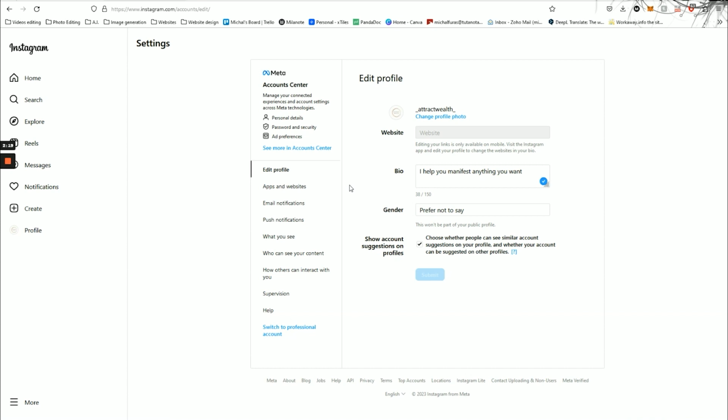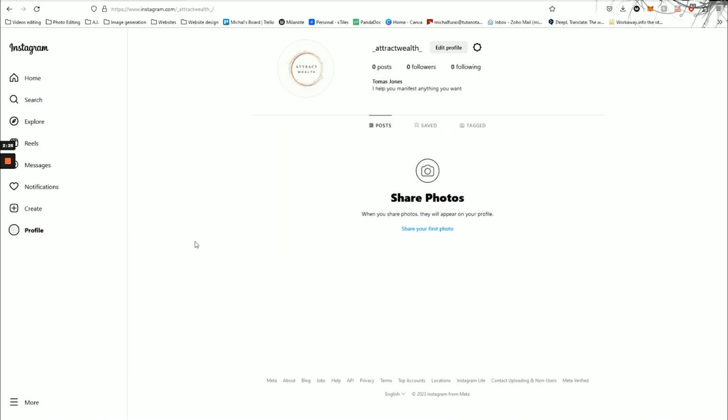There you go, it says profile saved. Now if you go to your profile, you will see the account name, the profile picture and the description. The account name will probably show your name, but you can remove or edit it from the application. You will learn how to do it later on. That's all for now. Your Instagram account is ready.